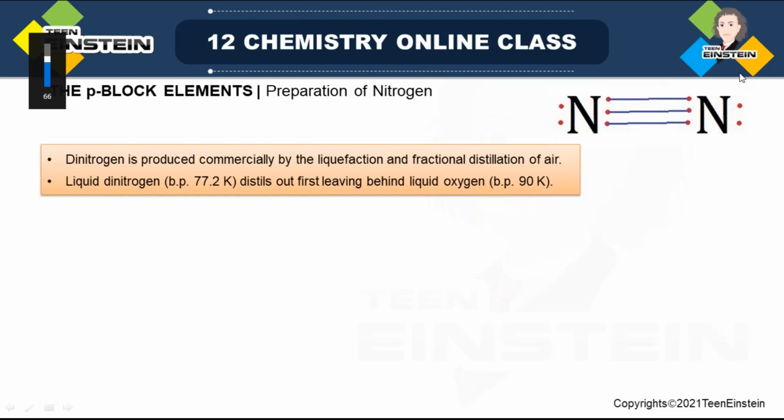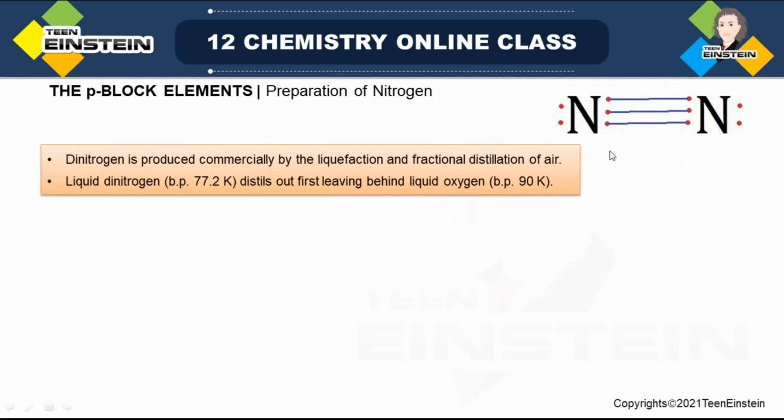Good evening. Today we'll start with preparation of nitrogen, and after that there will be a discussion regarding its chemical properties and how it reacts with other elements. And after that there will be some related problems, oxides of nitrogen, and two other important compounds of nitrogen, which are ammonia and nitric acid.